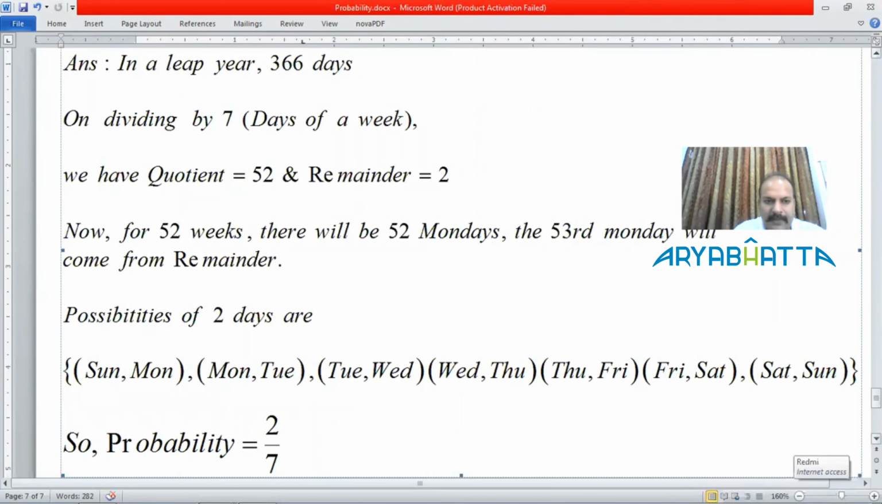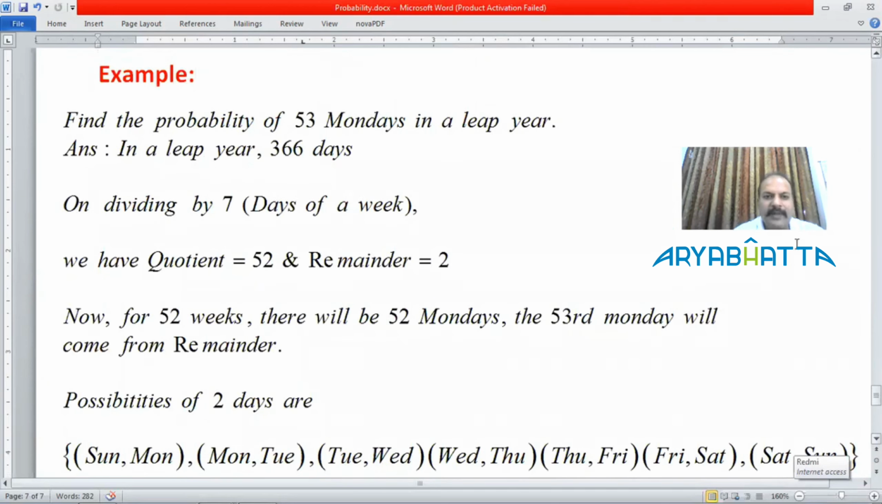One last example. Find the probability of getting 53 Mondays in a leap year. Now, leap year means which comprise of 366 days. What I do is I divide the total number of days by 7, that is the days of a week. I'm getting the quotient as 52 and the remainder as 2. Now 52 quotient means 52 Mondays will be already done. We're left with the probability of one Monday out of these 2 days.